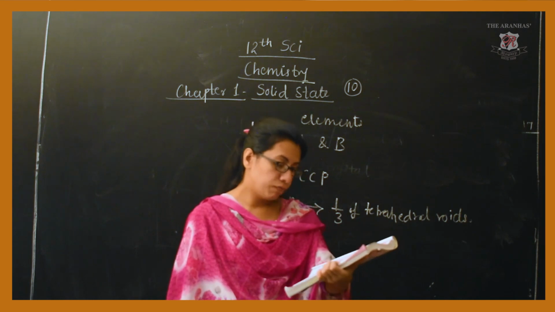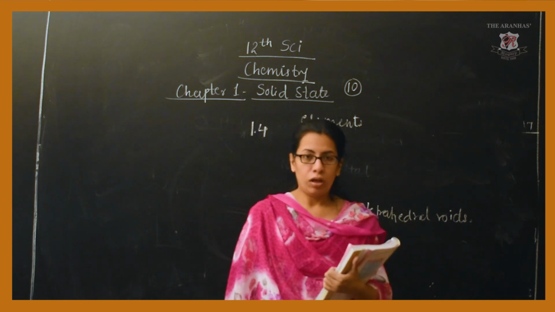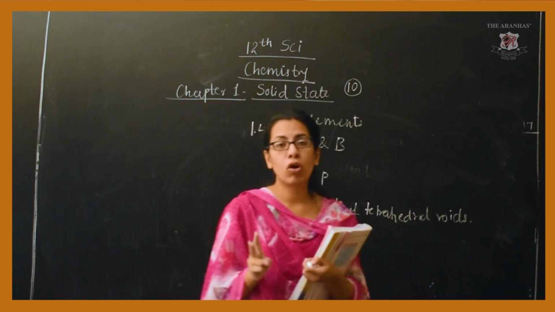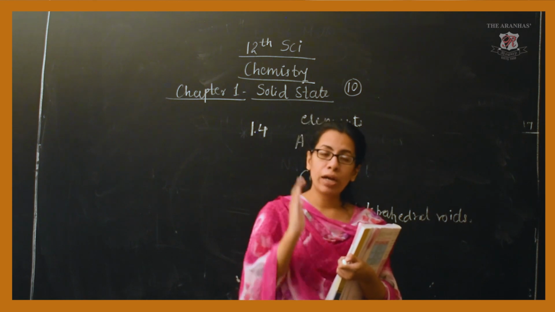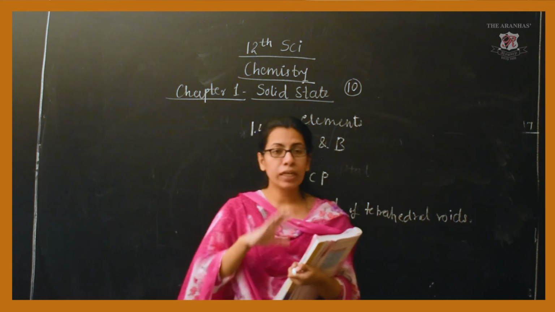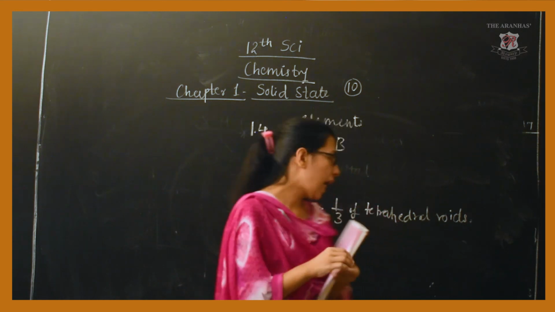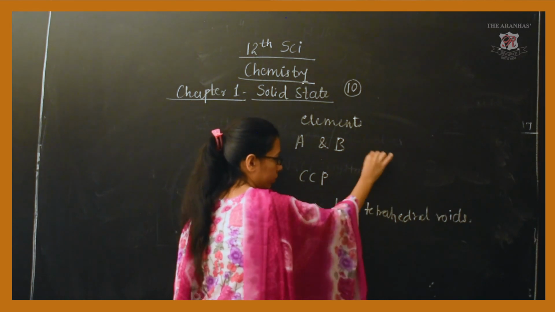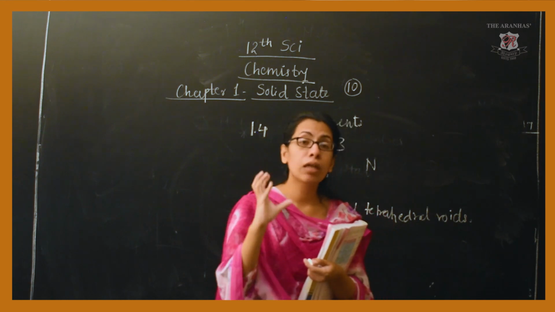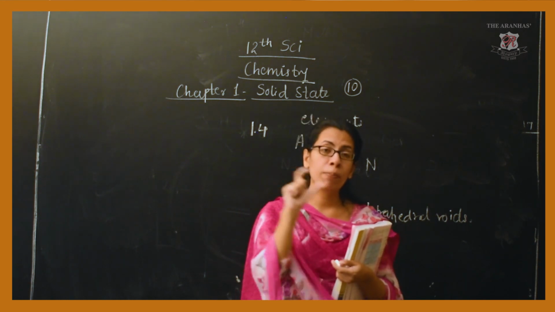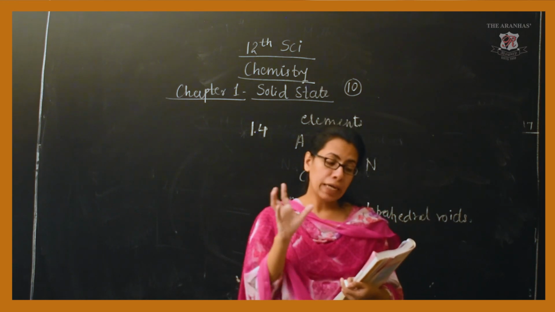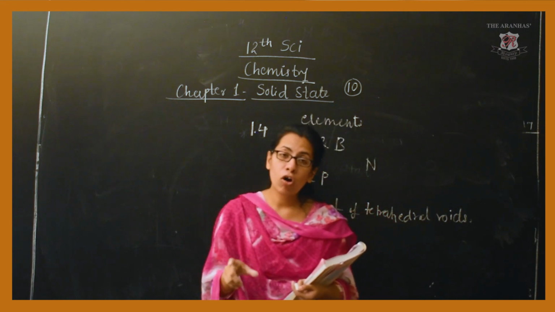Now, if you remember, we have seen two types of voids, the tetrahedral one and the octahedral one. It's very clear that if capital N is the number of the voids present in the crystal, then always for any crystal the number of tetrahedral